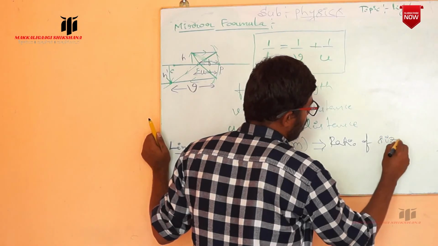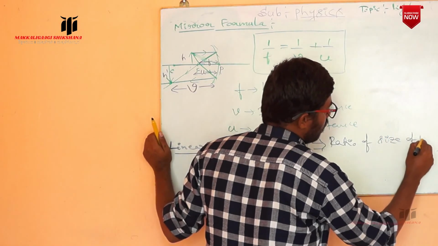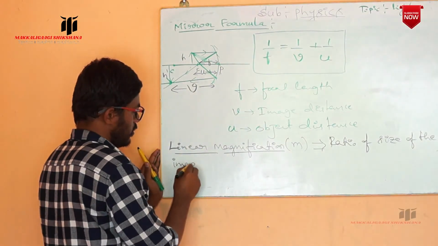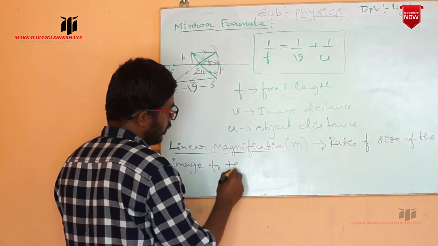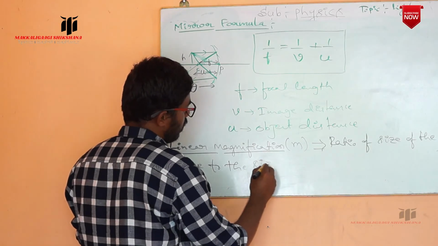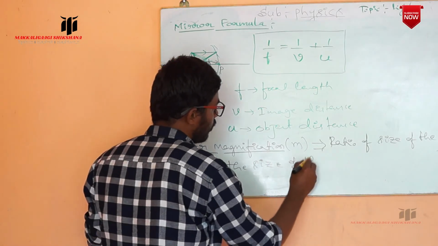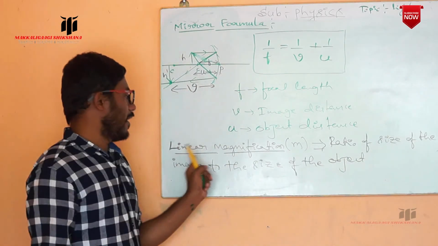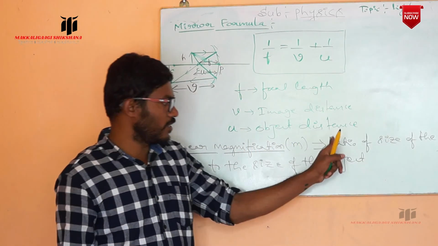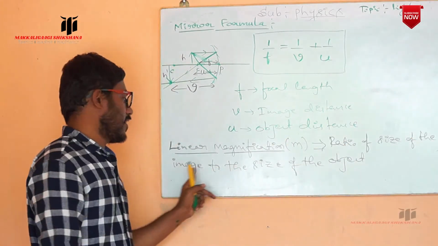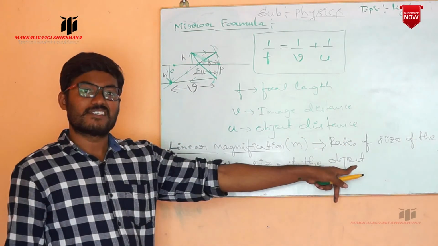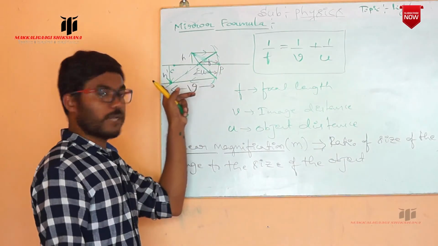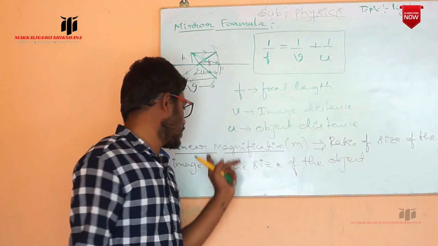Now linear magnification is defined as the ratio of the size of the image to the size of the object. What is the size of the image? That is h prime. What is the size of the object? That is h.